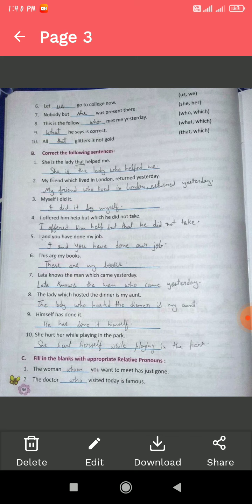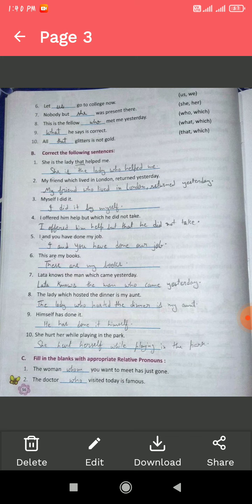Point number 8. The lady which hosted the dinner is my aunt. Again, here it is given which, a relative pronoun. We should eliminate this. We should write who. We should use who instead of using which. The lady who hosted the dinner is my aunt.